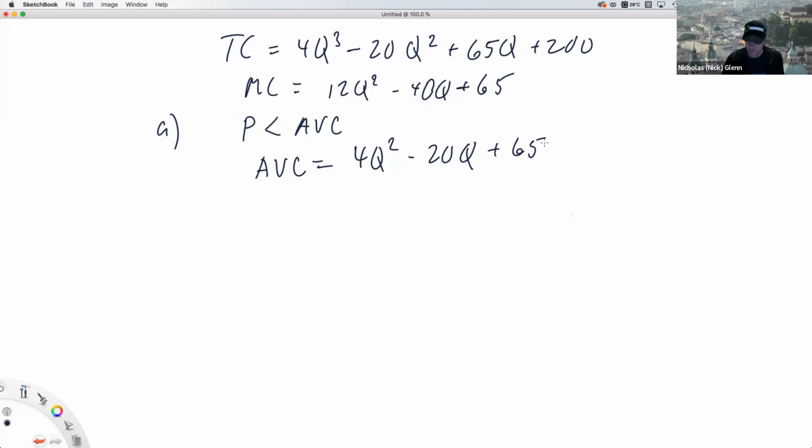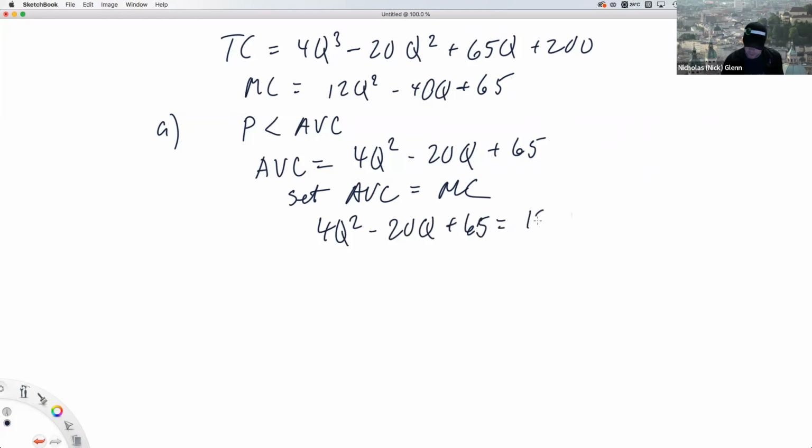We're only concerned about what we can actually change. And what we'll do is set average variable cost equal to marginal cost. So 4Q squared minus 20Q plus 65 equals the marginal cost of 12Q squared minus 40Q plus 65.